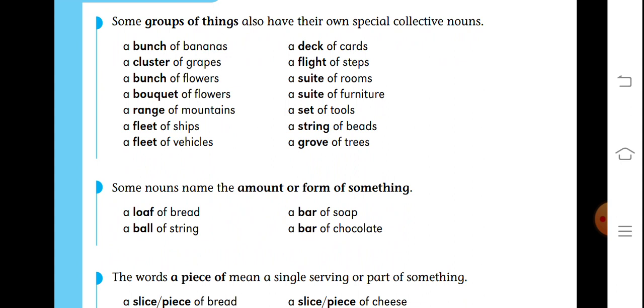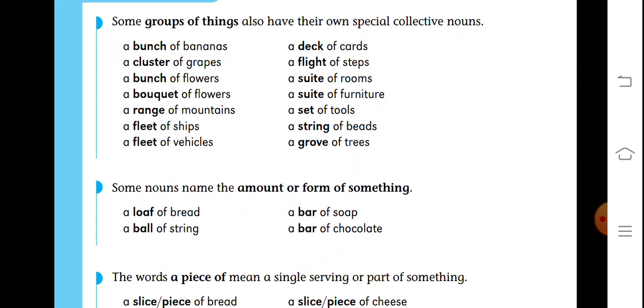These are specific collective nouns used with these things: bananas, grapes, flowers, mountains. You have to use these particular collective nouns with them.